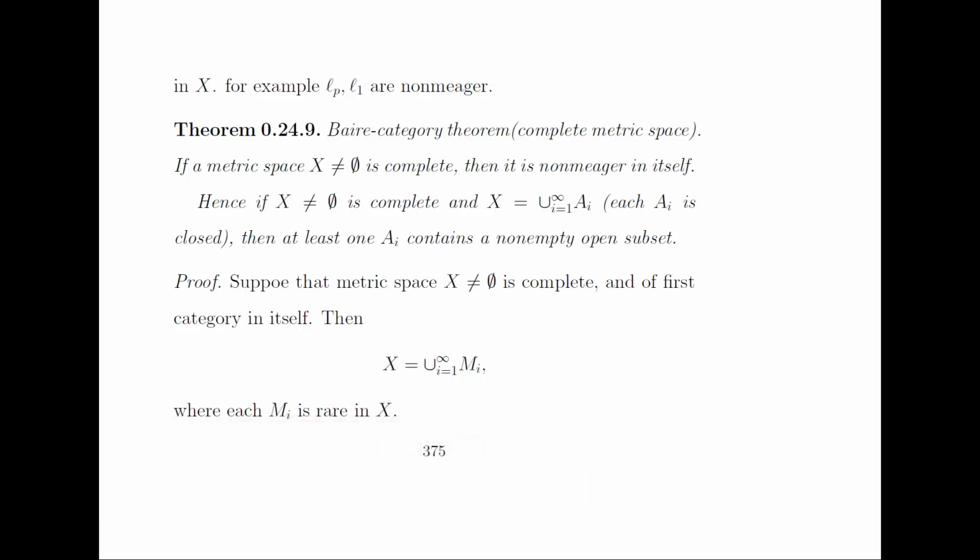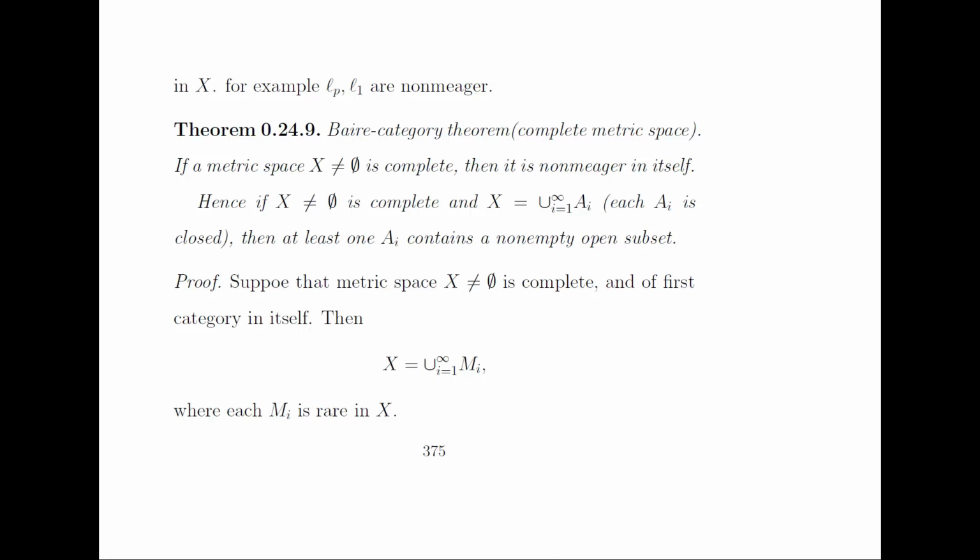Now we'll discuss the Baire category theorem. If a non-empty metric space is complete, then it is non-meager in itself. Hence, if a non-empty set X is complete and X is a union of all Ai's, where each Ai is closed, then at least one Ai contains a non-empty open subset. Now we get the proof of this result.